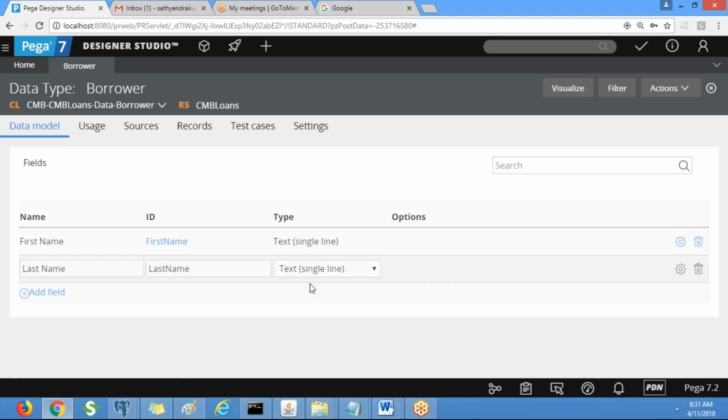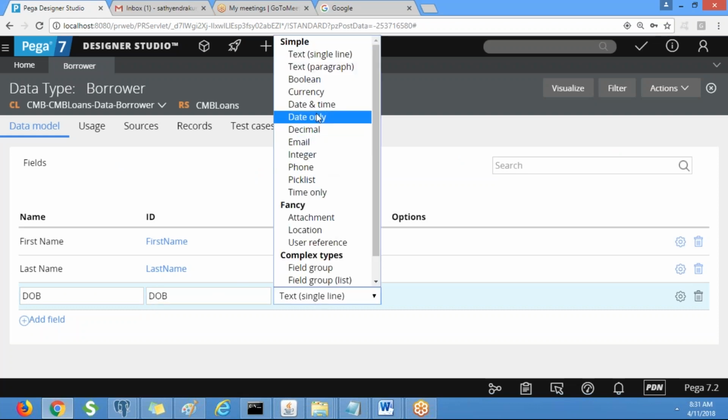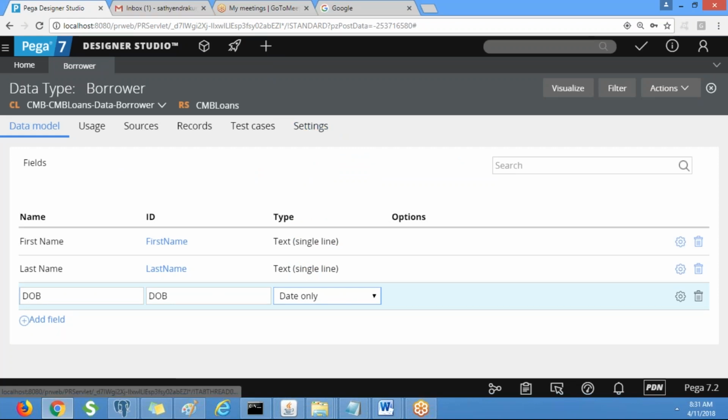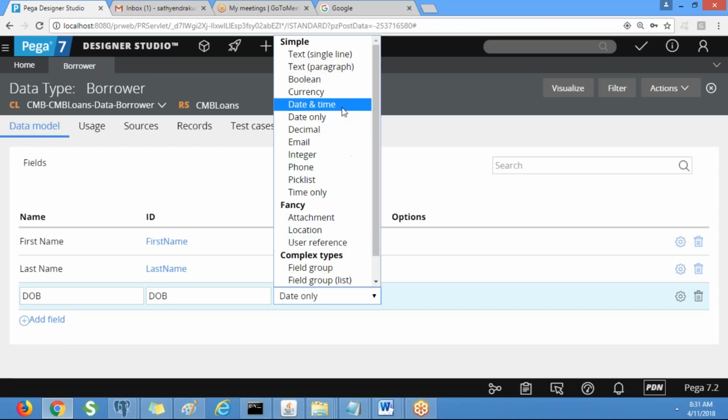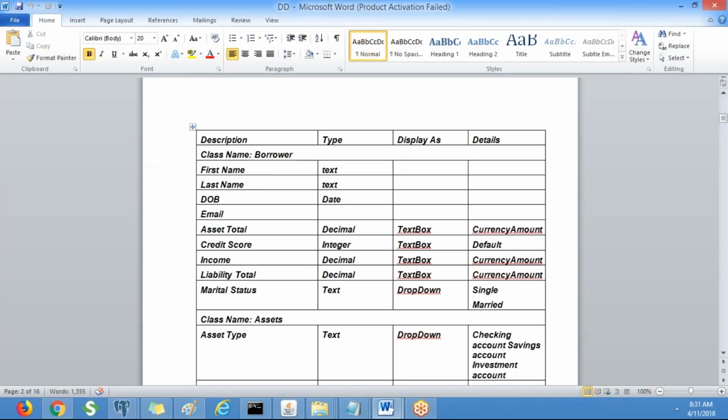First name, last name, date of birth. Date of birth is a date, so we need to select date only. If you want date and time, you can select that property type. Text means it accepts everything: numbers, characters, special characters also.